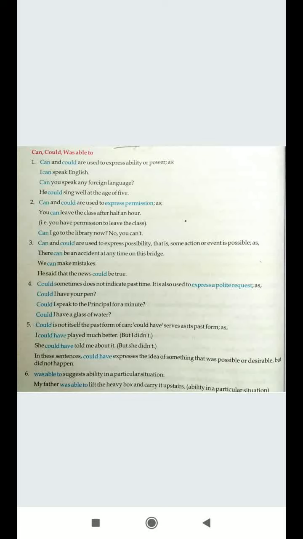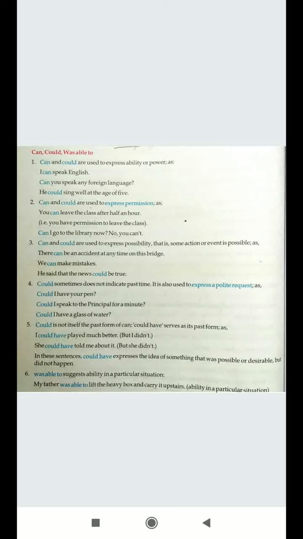In the sixth part, you can see the use of was able to. Now, was able to suggests ability in a particular situation, like you were able to do this, but you did not. My father was able to lift the heavy box and carry it upside. Ability in a particular situation. It's not always the ability, but at a certain point, you say you were able to do this. My father was able to lift the heavy box. That means he was having the ability.